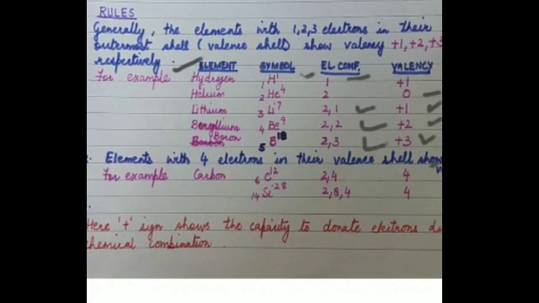If it is plus 1, that means it will donate 1 electron. If it is plus 2, it will donate 2 electrons. If it is plus 3, it will donate 3 electrons. If it is plus 4, it will donate 4 electrons. Is it clear? So that is why we have put a plus sign over here.